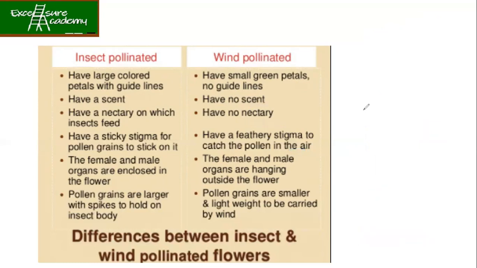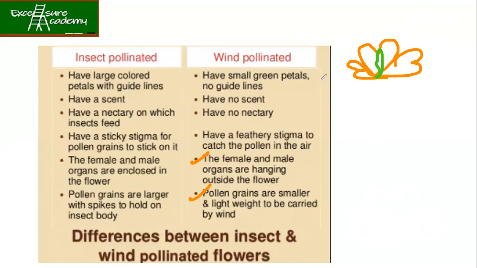Ma'am, can you please explain the last two points? These two, the female and male organs. See, in the previous lecture, we discussed that we have got a flower like this, with the stigma enclosed inside the petals.